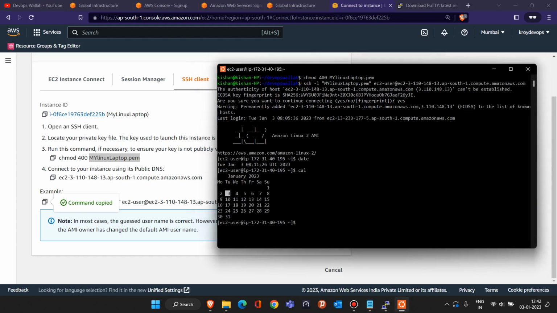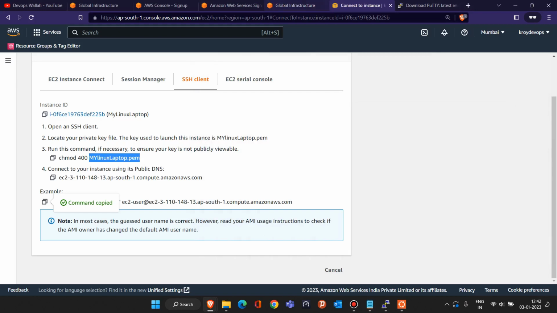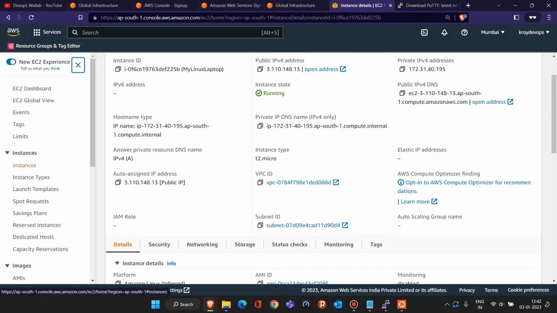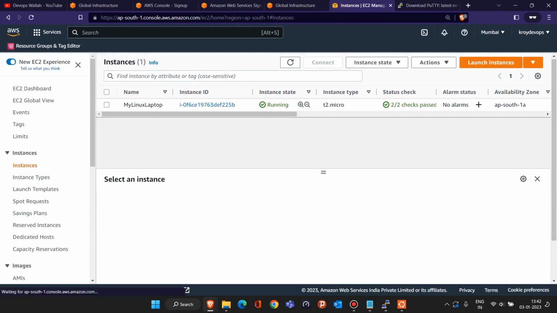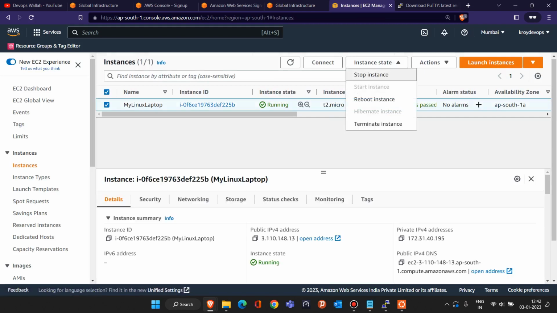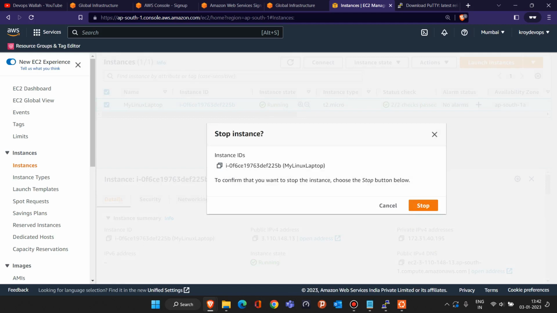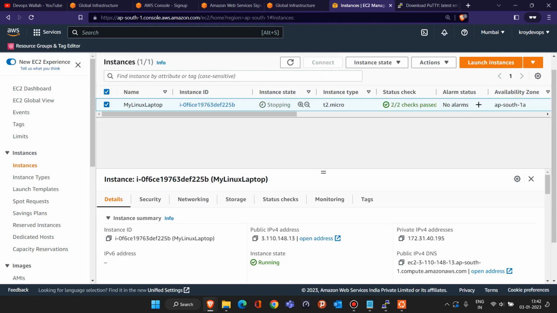Once you've done all this practical, always make sure that you come to the instance section, and once your work is completed, always stop this instance. If you don't stop it, then once your free tier limit is reached, you will get charged for billing. So if you are using your machine only for 2 hours, just use it for 2 hours and then stop it, so you won't get any extra charges in your AWS account. And when the next day you want to use it, just come here and start the instance again.